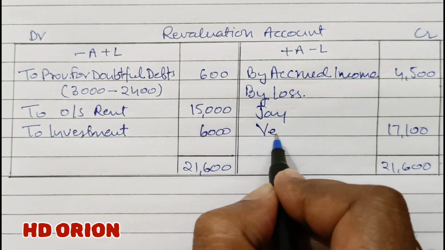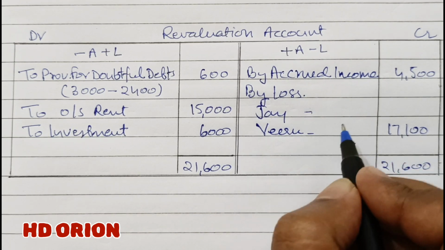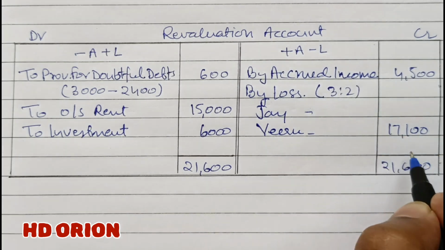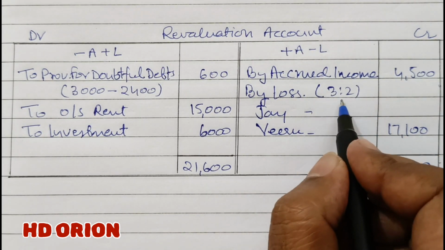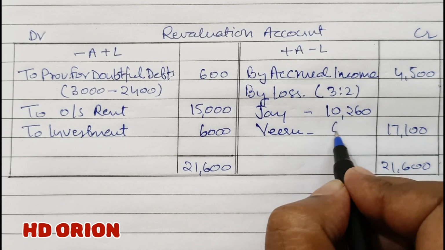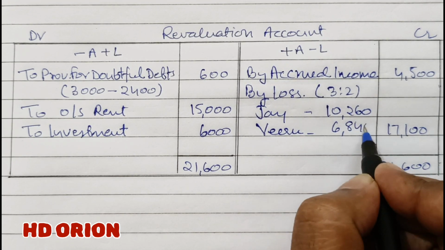J and Viru in their profit sharing ratio, which is 3:2. So breaking this amount in this ratio, we already know this, we have calculated during journal entries, 6,840.